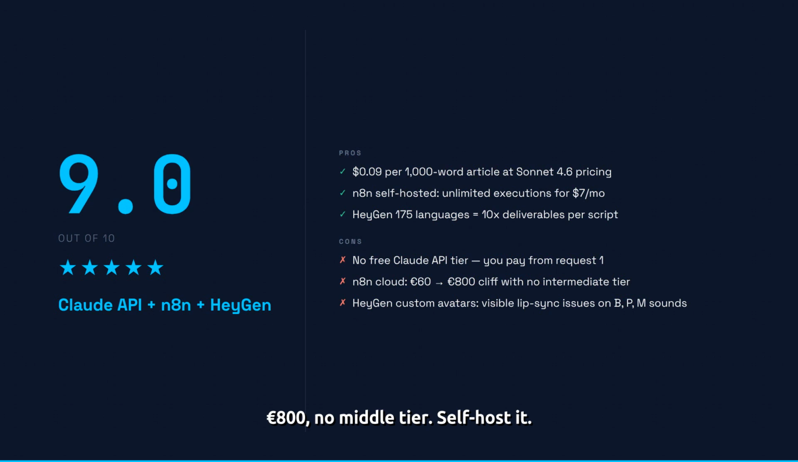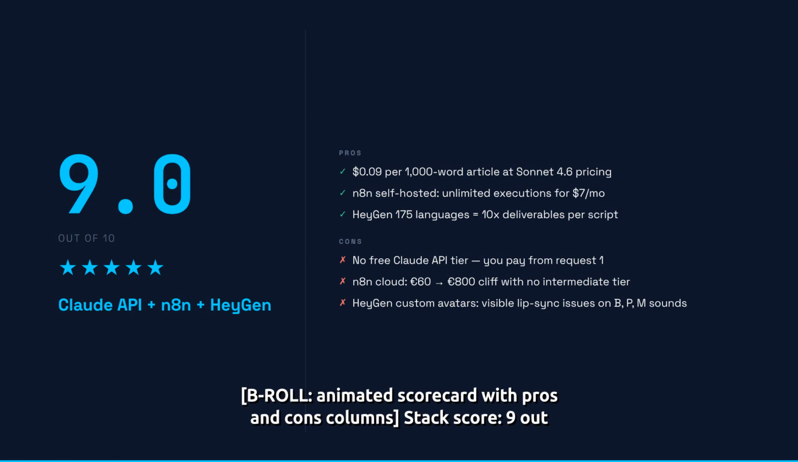One warning. n8n cloud jumps from €60 to €800, no middle tier. Self-hosted.